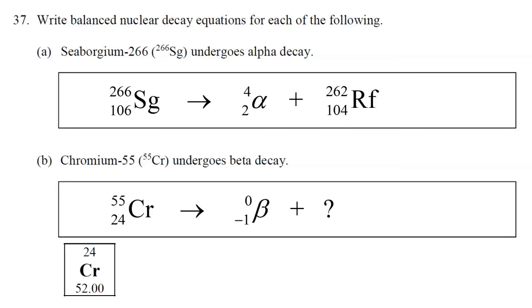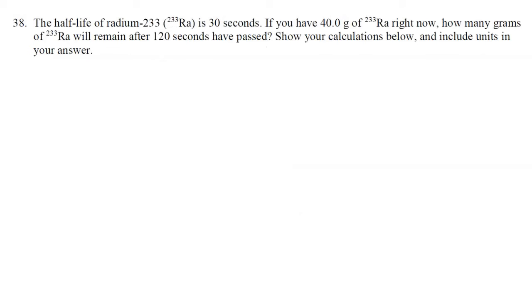The new element should have a mass of 55, and the atomic number is going to go up by 1, so it's going to be 25. Let's go find the symbol for the element that has atomic number 25. It should be right next to chromium on the periodic table, and that's manganese, elemental symbol Mn. So now question 37 is complete. Let's take a look at question 38.